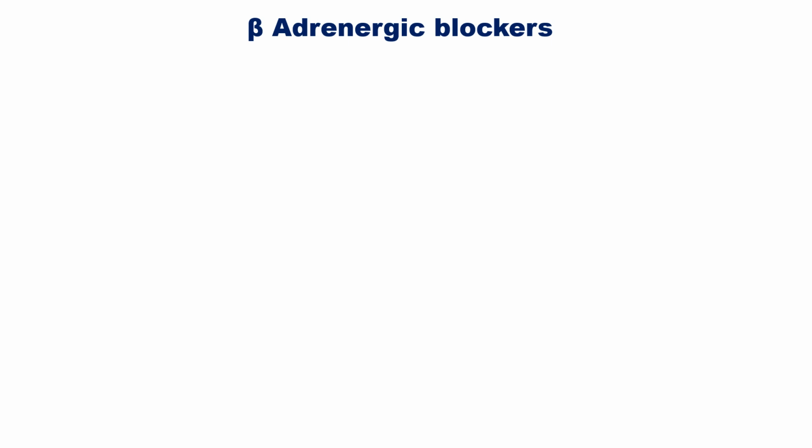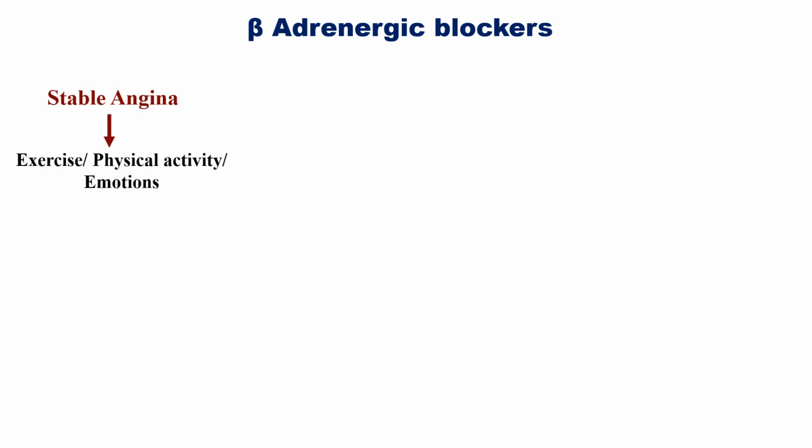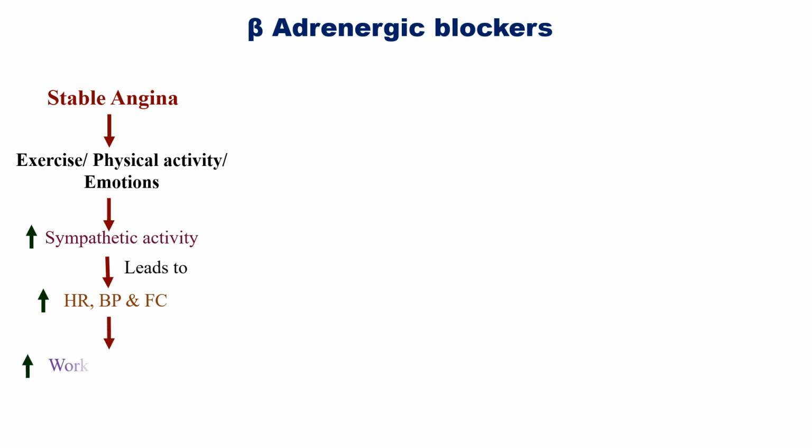Beta adrenergic blockers are usually used in the treatment of stable angina. In case of stable angina, exercise, physical activity and emotions increase sympathetic activity that leads to increased heart rate, blood pressure and force of contraction of heart, resulting in increased workload on the heart, and finally it increases oxygen consumption of the heart.